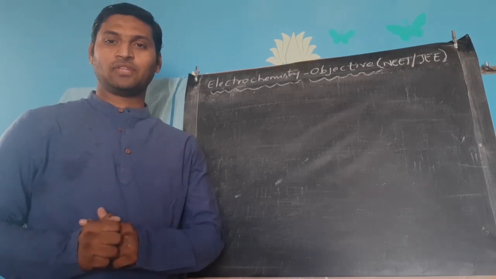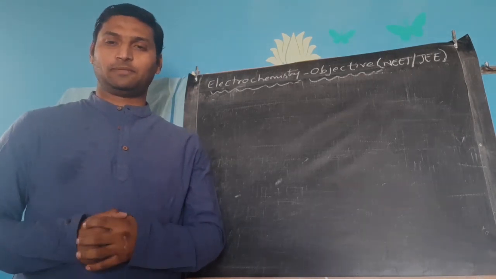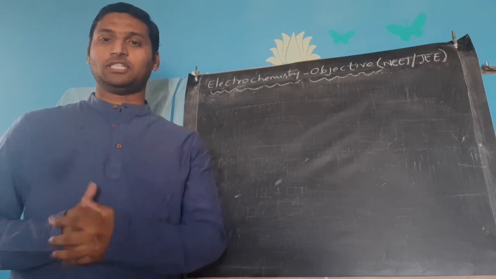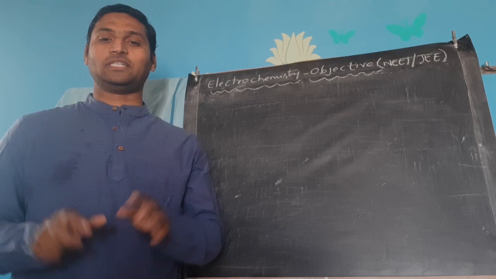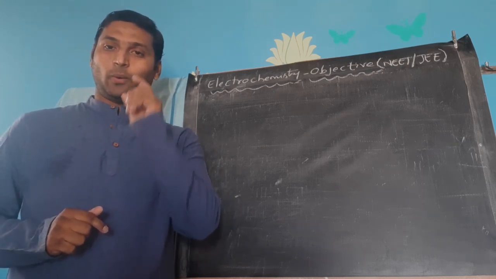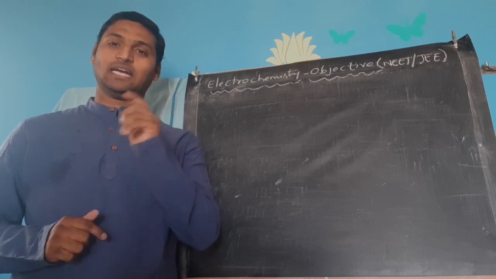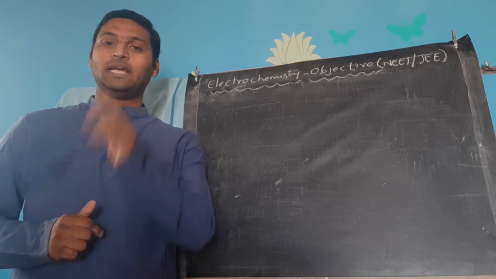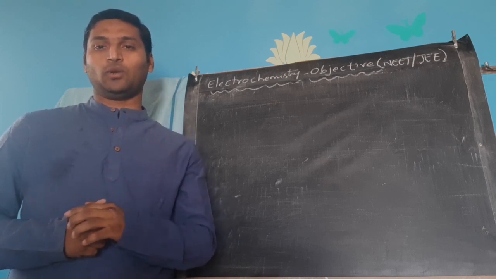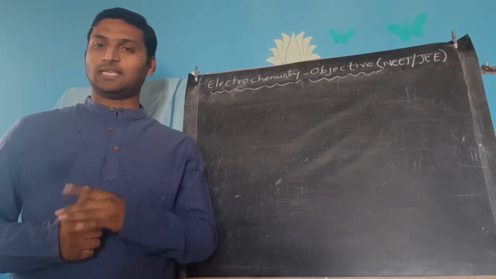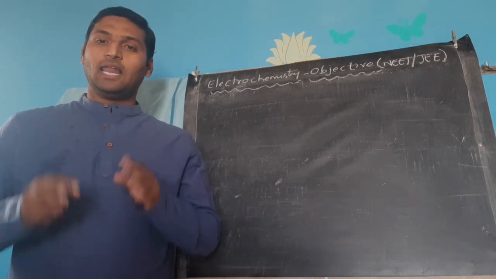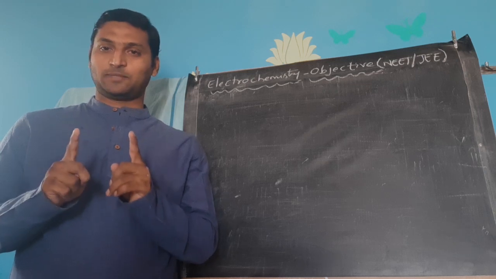Hello students. Last session we finished the theoretical concepts of electrochemistry. Now, in the next 3 sessions, we will be discussing objective questions from the same chapter. A copy of the question bank from Transcend study material of EduShrine is being shared in your WhatsApp groups. From that particular question bank only, I am going to solve questions in this session and the next 2 more sessions. Now let me explain how it works.